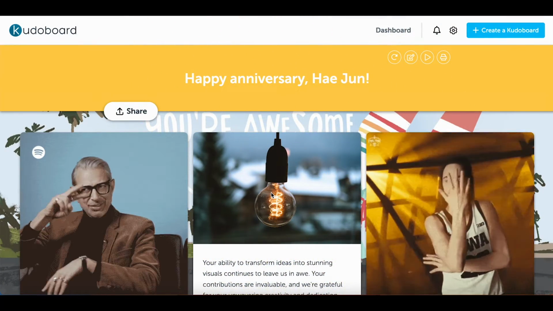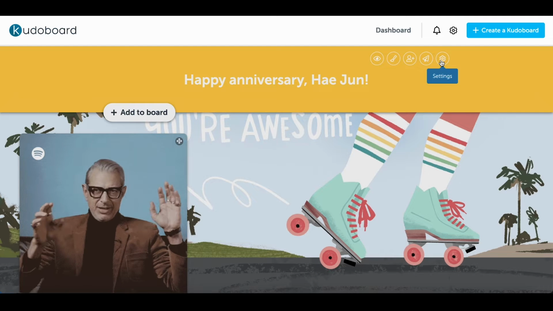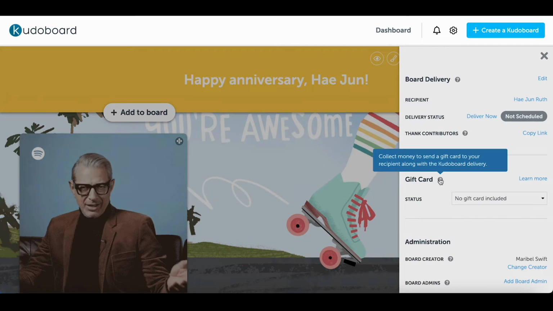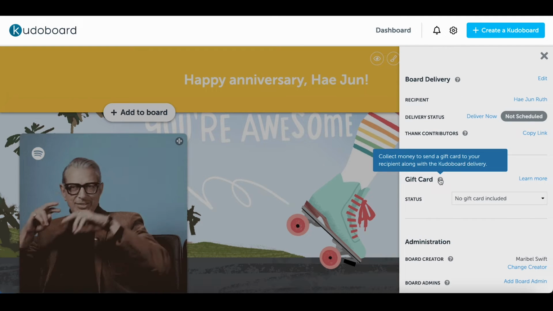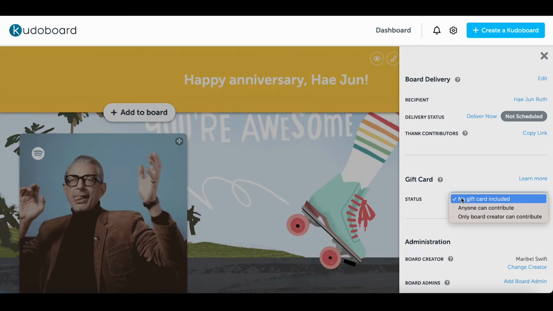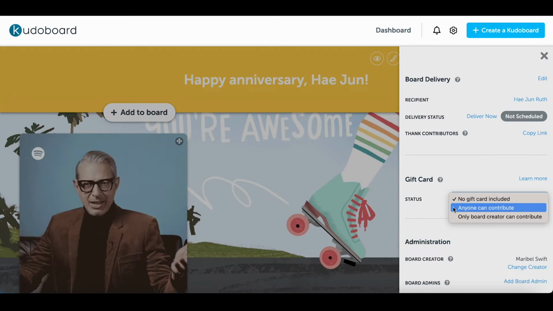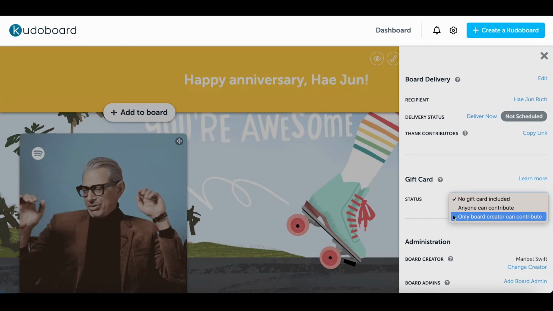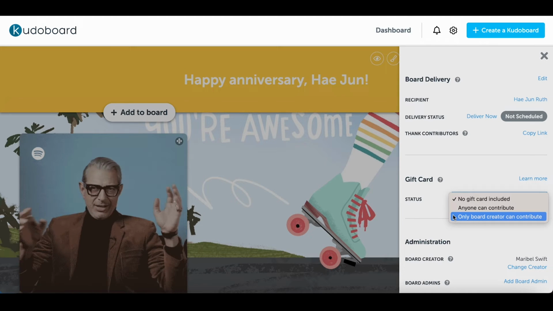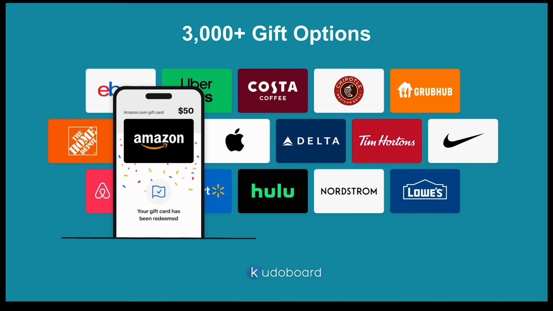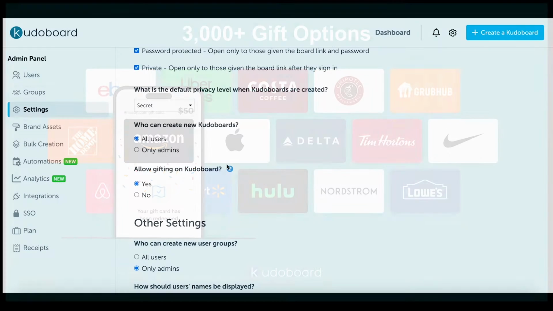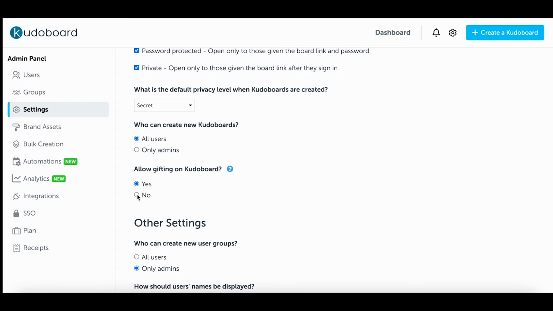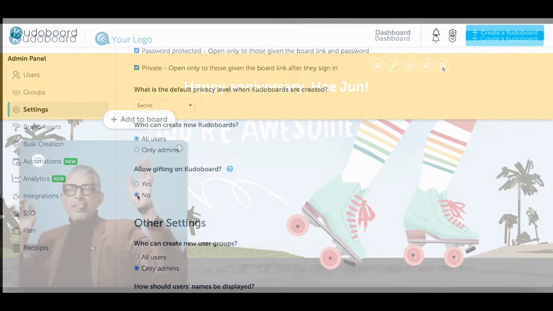But wait, there's more. Is someone going on parental leave? Do you want to send a standardized gift amount for each employee's work anniversary? You can do so by adding a gift to the board. You can allow anyone to contribute to the gift or allow only the board creator to add. When a recipient receives their Kudoboard, they get to redeem their gift from thousands of options. Admins on the account can turn gifting on or off site-wide.